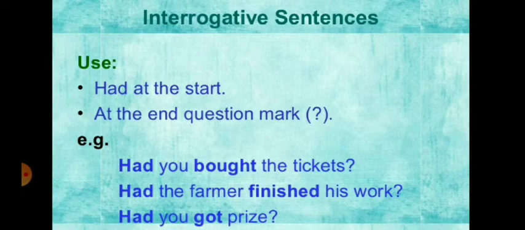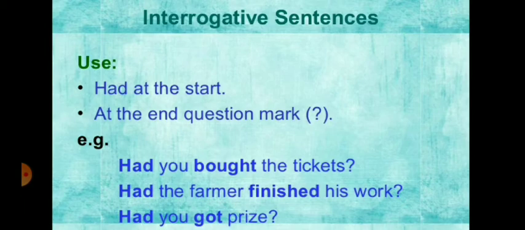That is why, to make the sentence interrogative, use had at the start, and then after the subject, third form of the verb, and then object and question mark.